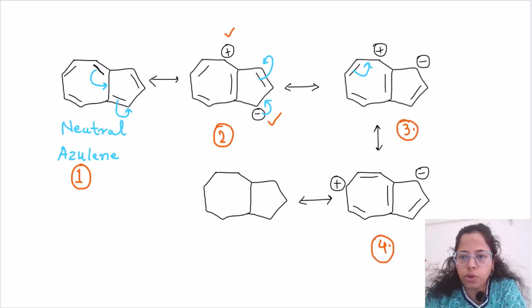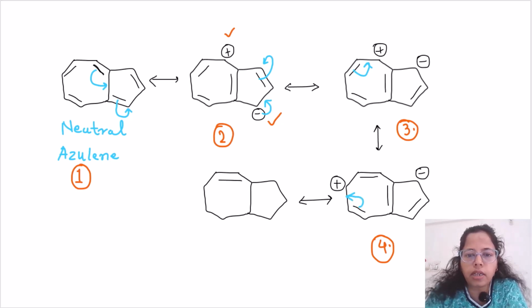Now what else could be done? This double bond can move here. These things remain the same. The double bond now comes here. This part remains the same. The cyclopentadiene ring remains the same. Okay, and then we develop a positive charge here on this carbon in the 5th structure.